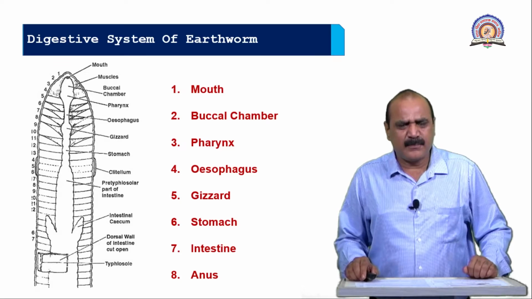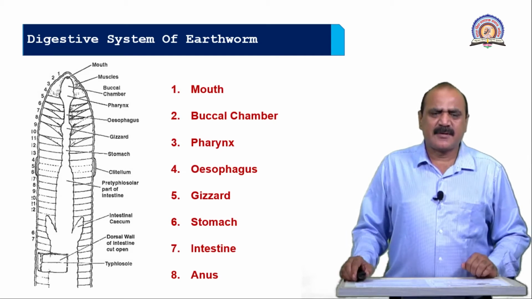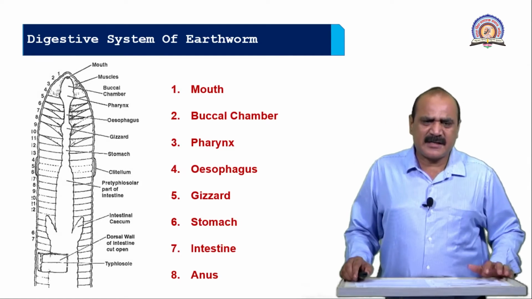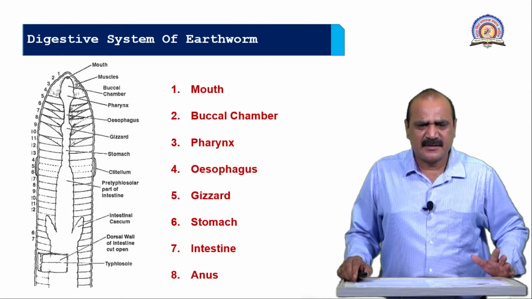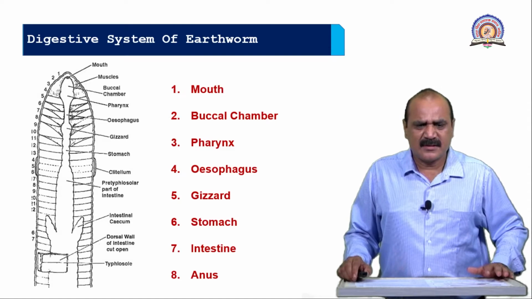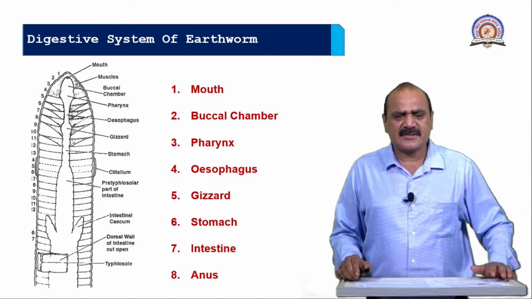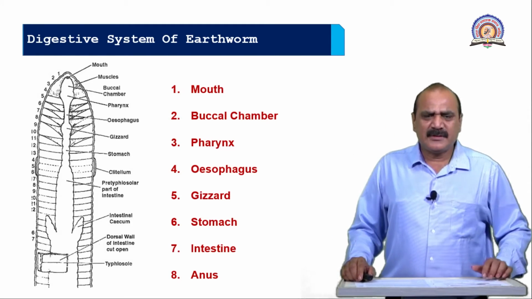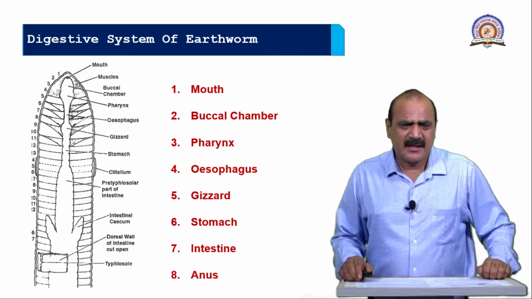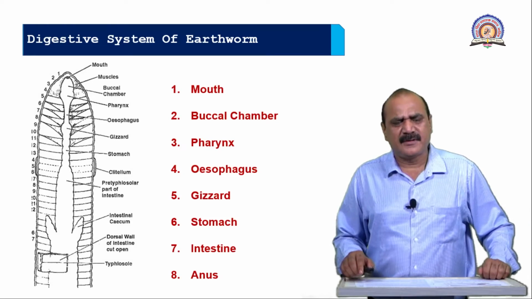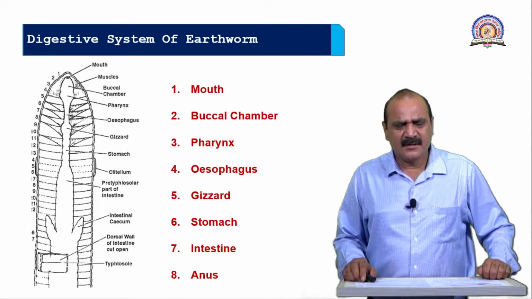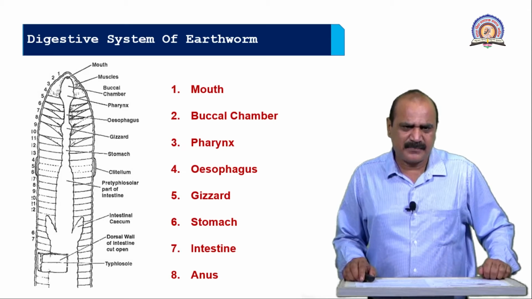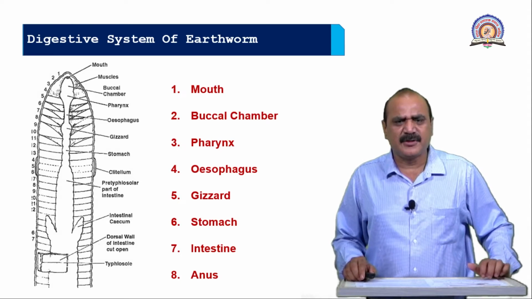It is made up of the first part, the mouth; second, the buccal chamber; third, the pharynx; number 4, the esophagus; 5th, the gizzard; number 6, the stomach; number 7, the intestine; and last is the anus. The mouth is present in the first segment. It is formed by fusion of the peristomium as well as the prostomium, and this mouth is concerned with ingestion of the food material. It is one surface of the nutrition.